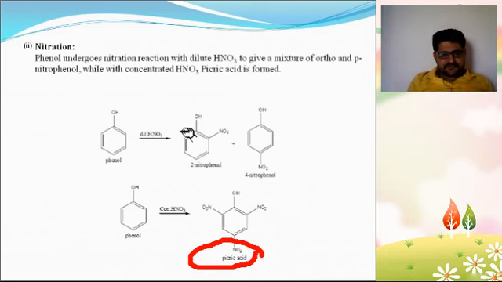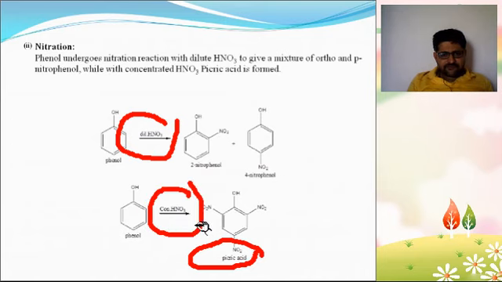So here is the difference between the two reactions: with dilute HNO3 we get 2-nitrophenol or 4-nitrophenol, while with concentrated nitric acid we get picric acid.